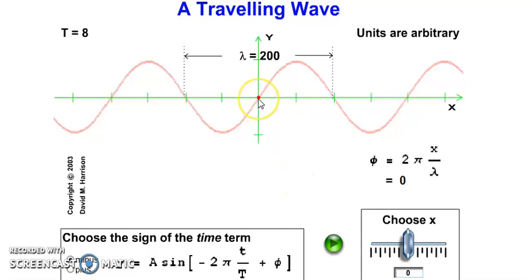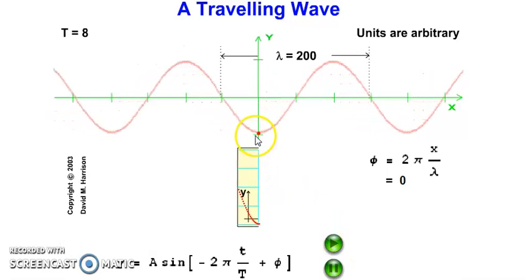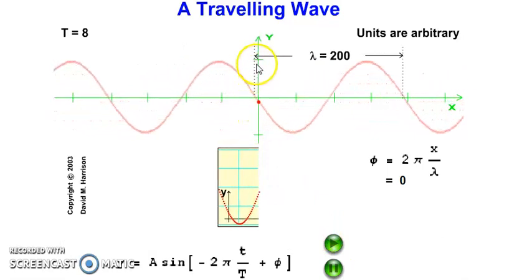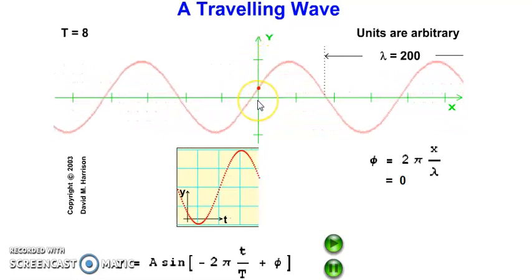Here I have a red ball which is kept on the x-axis at position x is equal to 0. As I start playing this animation, this red ball will be performing vertical SHM, simple harmonic motion. As I find here, it keeps oscillating. It will move up and it will again move down back to the mean position.